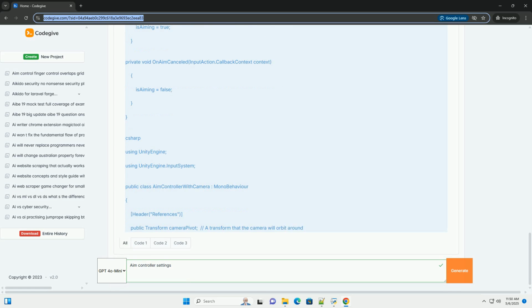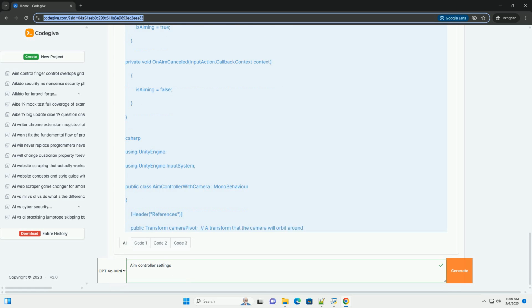Set the action type to button, because aiming is usually a toggleable action. Add a binding, click the plus icon next to Aim and choose Add Binding. In the binding properties, click the path field and select the appropriate input control, example mouse/right button for the right mouse button, or a gamepad button.